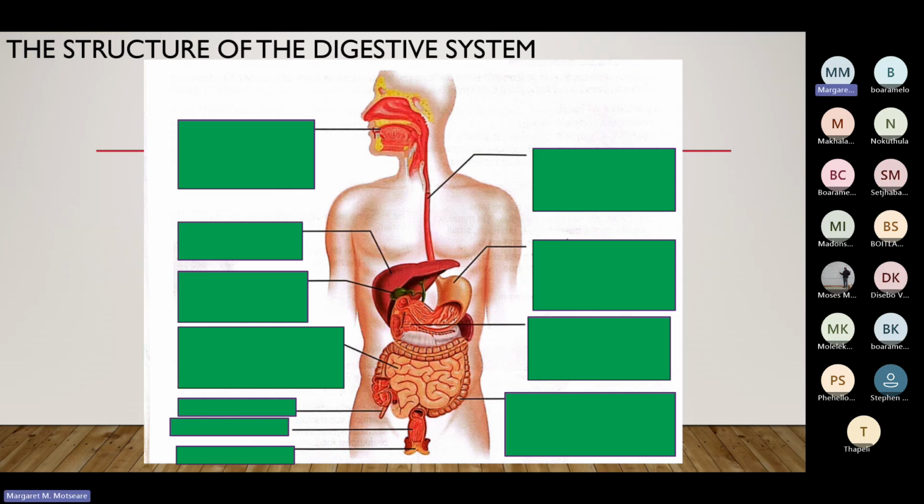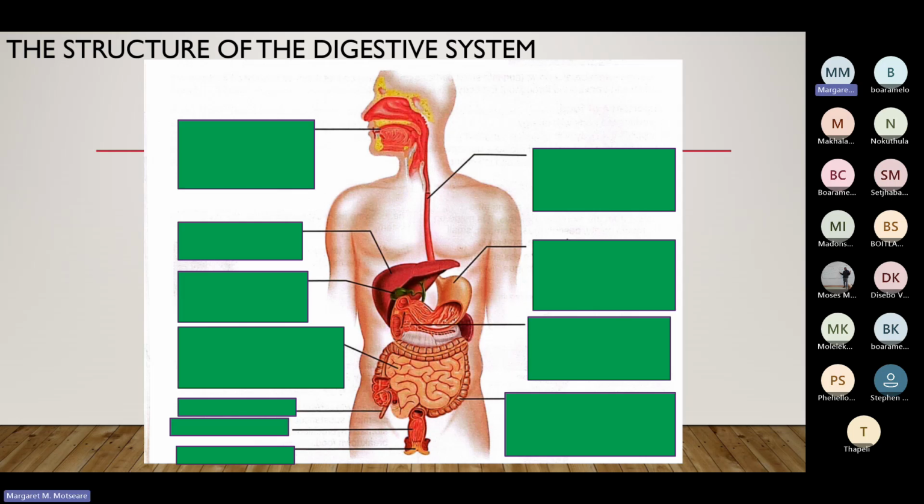And let's look at the structure of the digestive system. And then we have the mouth cavity. So in the mouth cavity, the teeth chew and crush the food. So it means inside the mouth, you have the teeth, and the teeth are the ones that chew and crush the food. And then the tongue moves the food inside the mouth and mixes it with saliva.